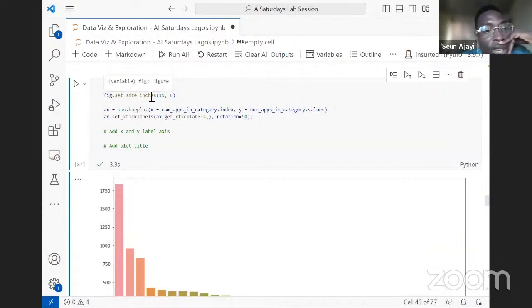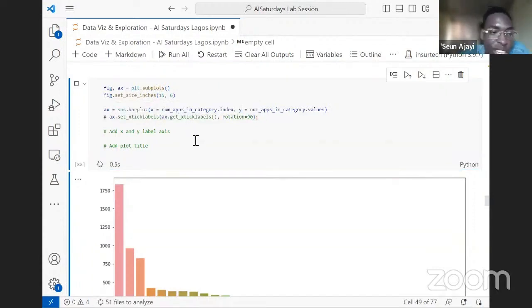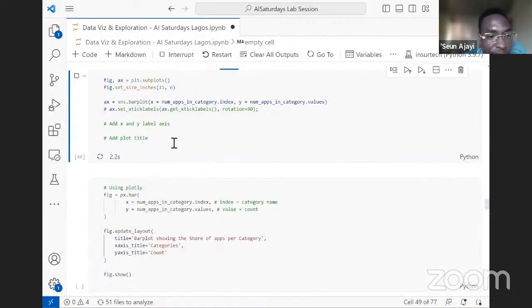On this second line, we are tweaking the figure size, and here we are using the bar plot method and passing in the data as expected. There are interesting things here. So let's try taking away this line and see what it looks like, so we can see what that line is doing for us.